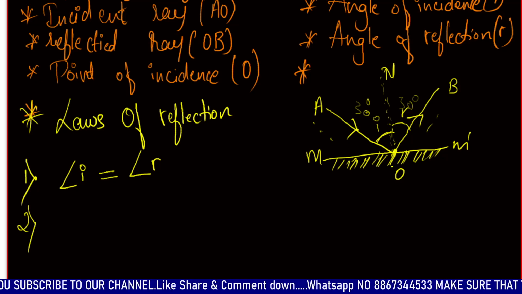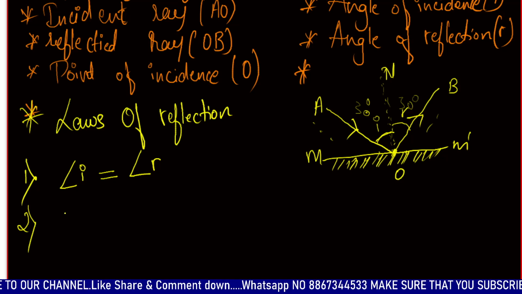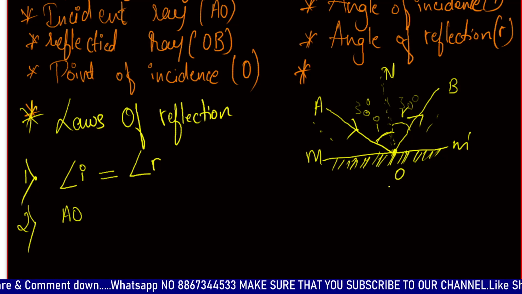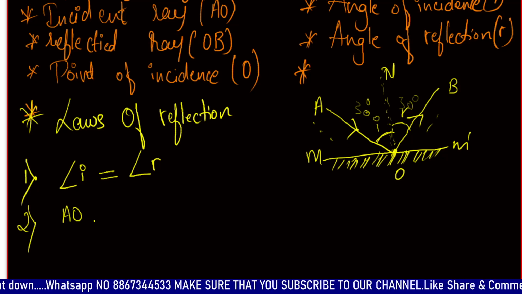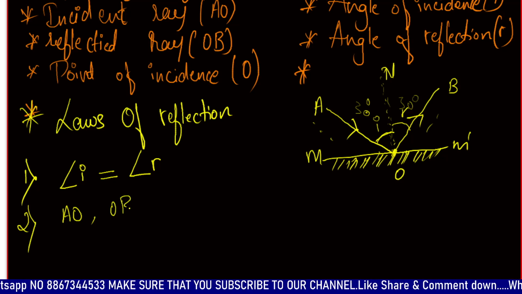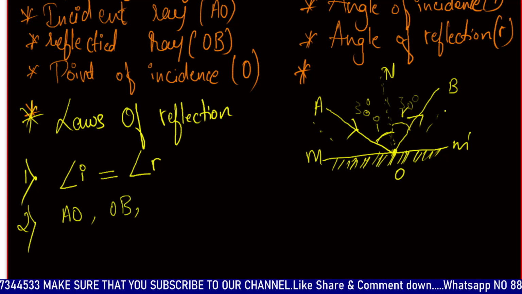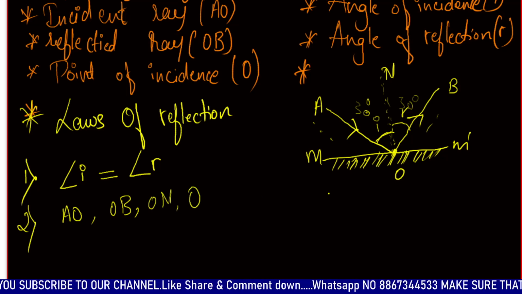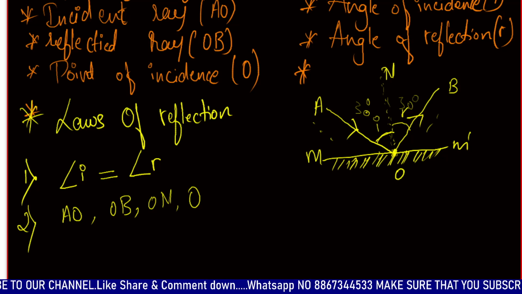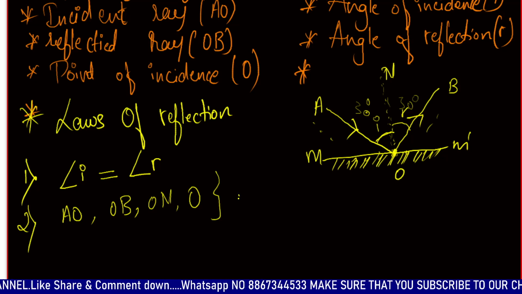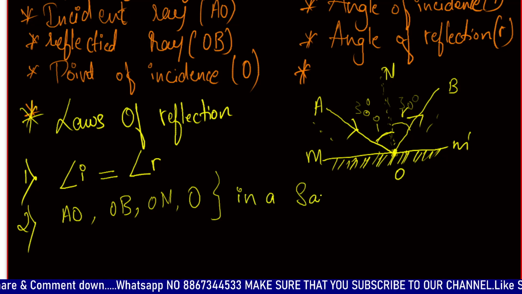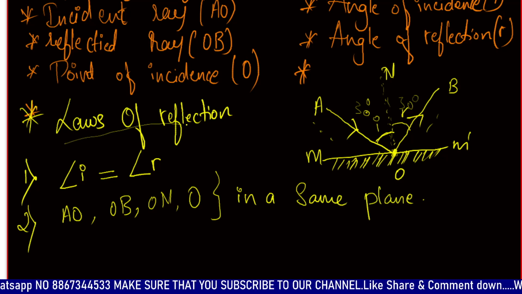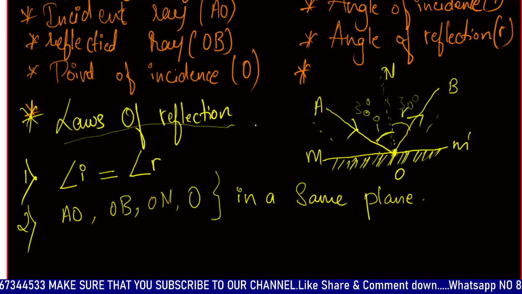All these lie in the same plane. So these are the two laws of reflection. You should know this. That's the basic thing.